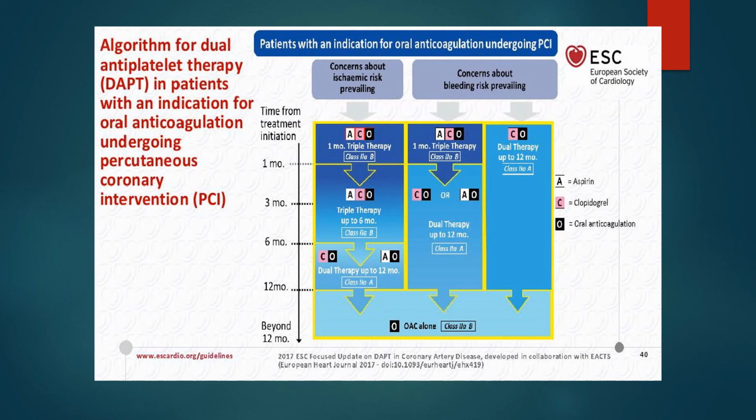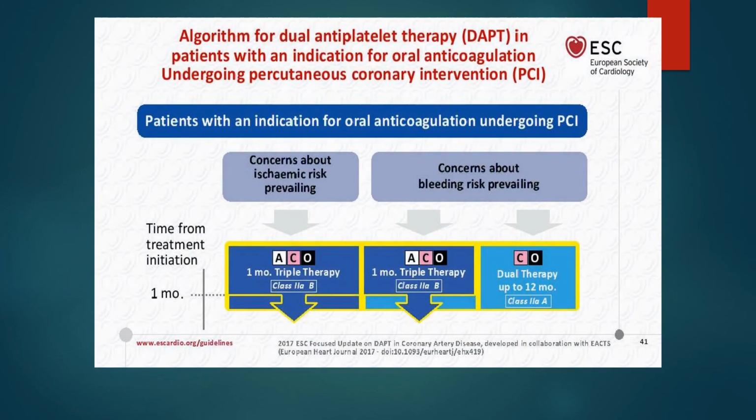And this strategy is for use in patients who were compliant to use dual antiplatelet therapy. First, you have to consider whether concerns about ischemic risk are prevailing or concerns about bleeding risk are prevailing. If you put in mind the ischemic risk more than the bleeding risk, you can use aspirin, clopidogrel, and oral anticoagulant for 1 month, triple therapy for 1 month. And also in patients with prevailing bleeding risk, in some groups of patients, you can use dual therapy only, clopidogrel and oral anticoagulant dual therapy up to 12 months.